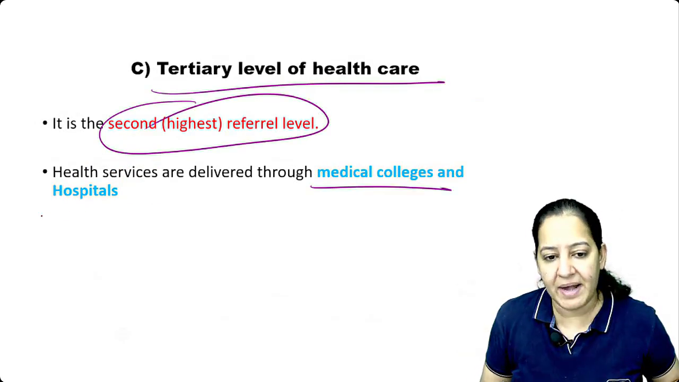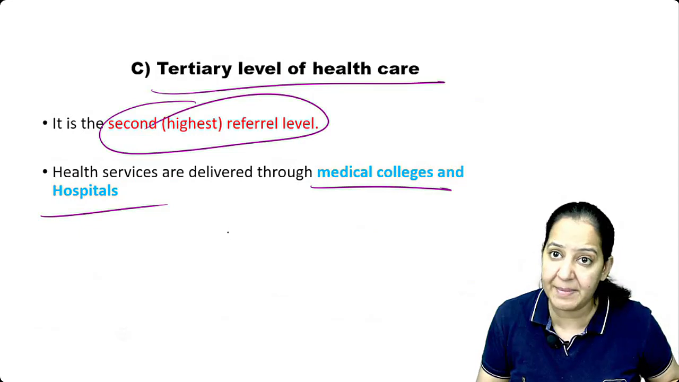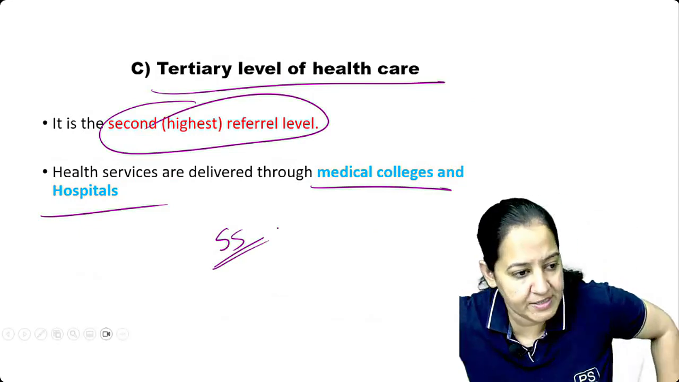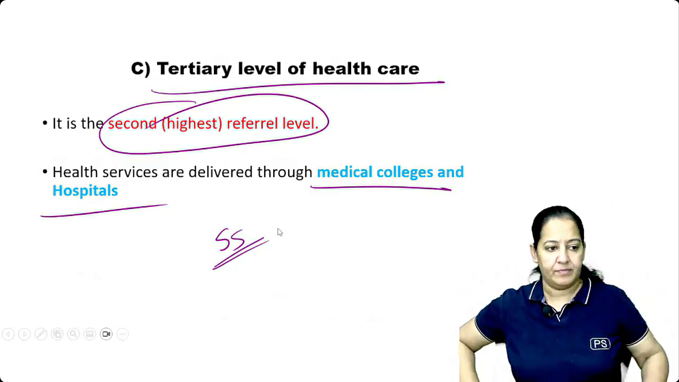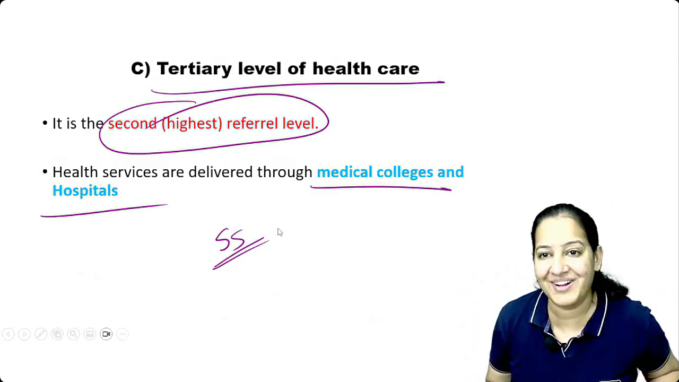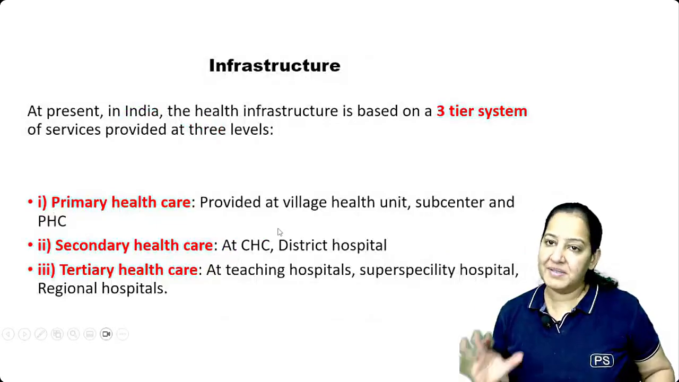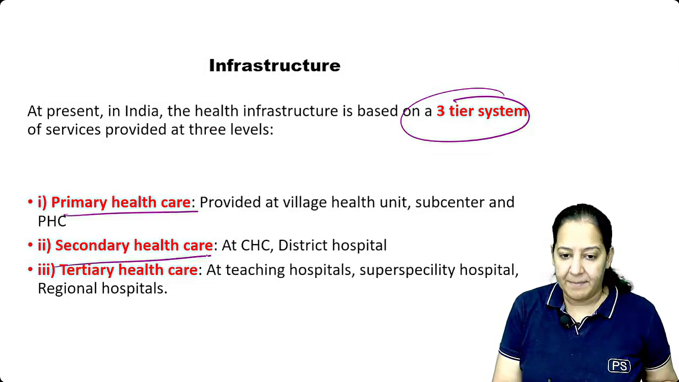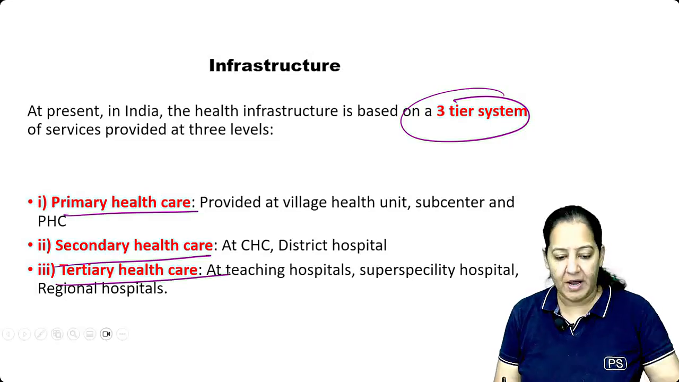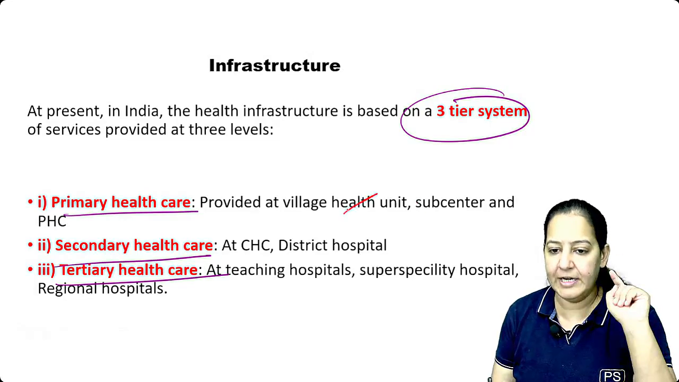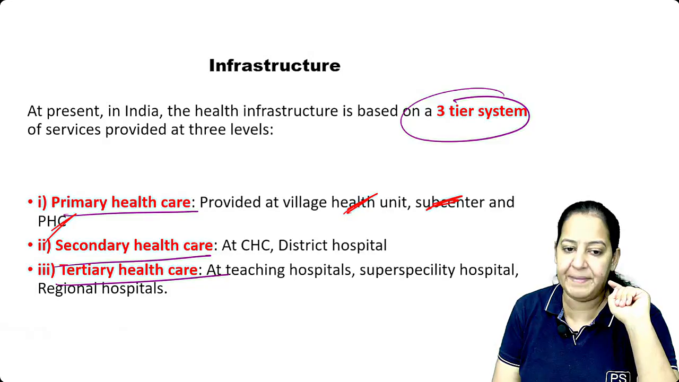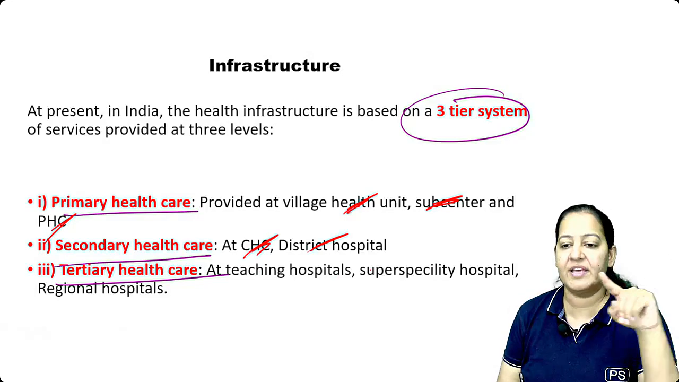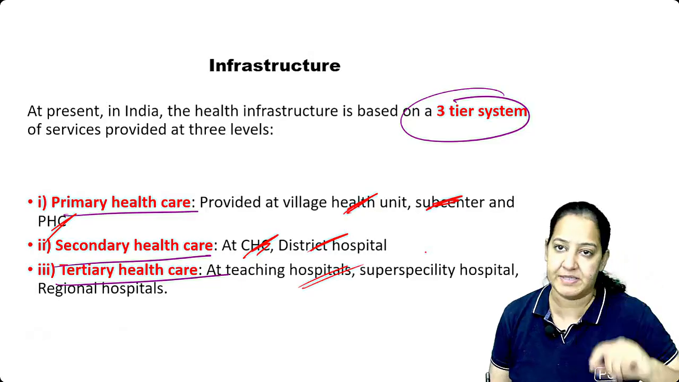It is medical colleges and hospitals where not only MD, MS, the super specialty is also available. Okay? Got it? Can we go ahead? So this is the 3-tier system. Primary healthcare, secondary healthcare, tertiary healthcare. Primary healthcare includes village health unit, sub-center, and PHC. Secondary healthcare includes CHC and district hospital. And tertiary healthcare finally includes teaching hospitals, the medical colleges.